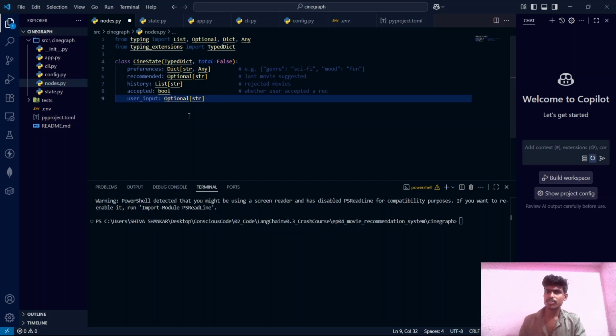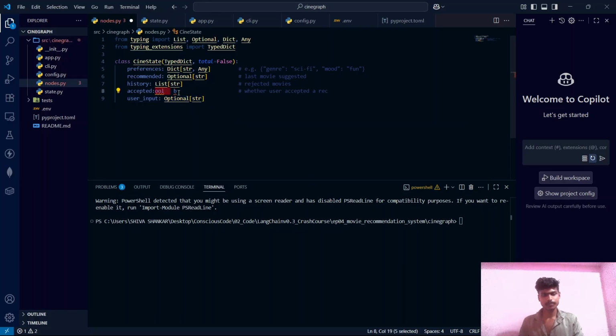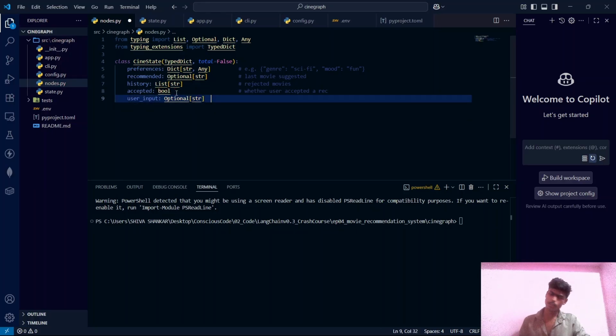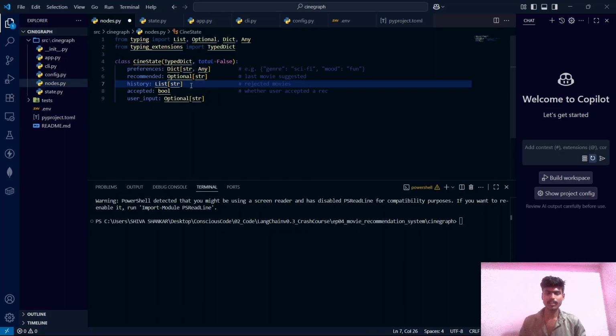If our recommendation is accepted by the user, then node 3 will set accepted to true. If not, it will set accepted to false and update the history, which will have the array of the movies rejected by the user. This separation makes our nodes clean, reusable and stateless. All the memory is living inside this CineState class.